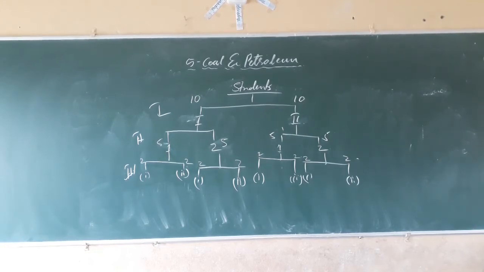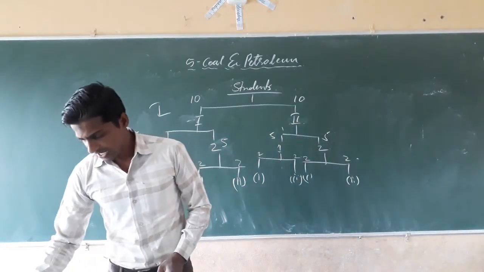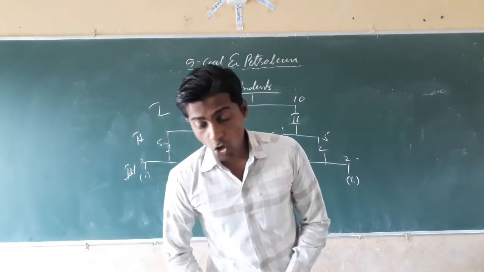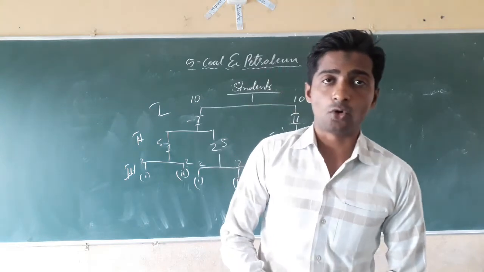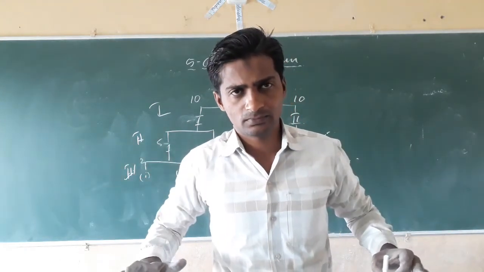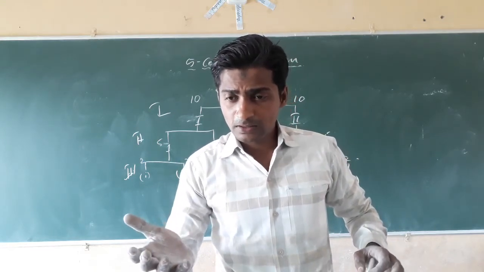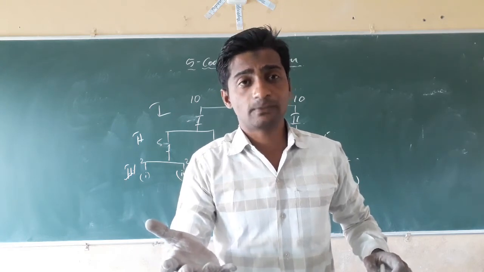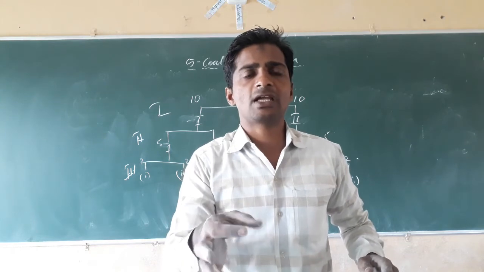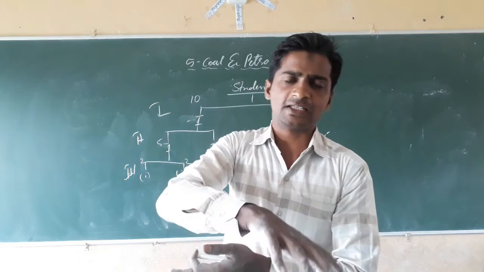Yes, next, dear students, about coal. Coal is a black natural resource, and here is the story of how coal is formed. Before 300 million years ago, the total earth surface was covered with thick forest, and due to natural disasters like earthquakes, tsunamis, and floods, that whole forest was buried under the soil.